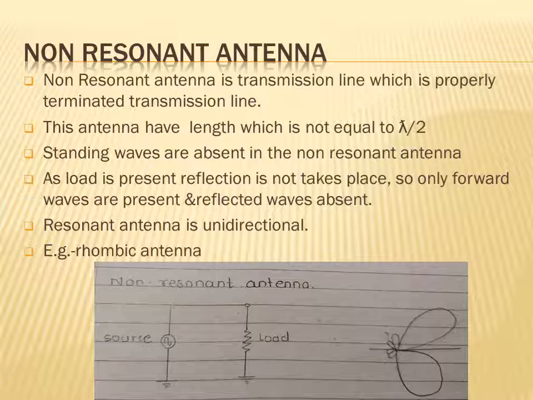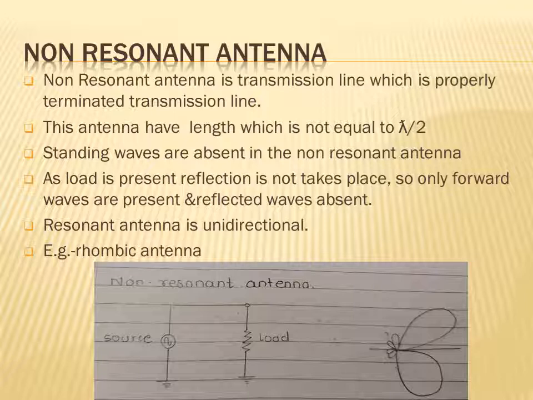These standing waves are present for the resonant transmission line or resonant antenna. For the non-resonant antenna, the standing waves are absent. Only forward waves are present. So the non-resonant antenna is unidirectional and the resonant antenna is bidirectional.